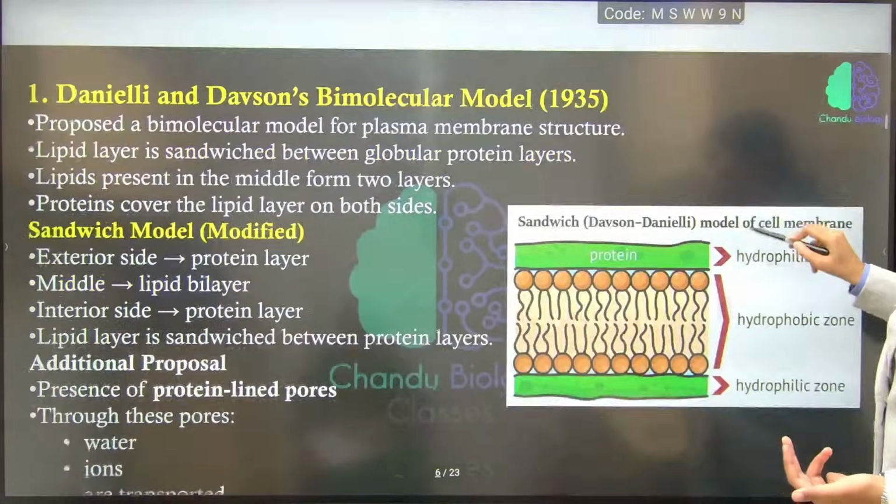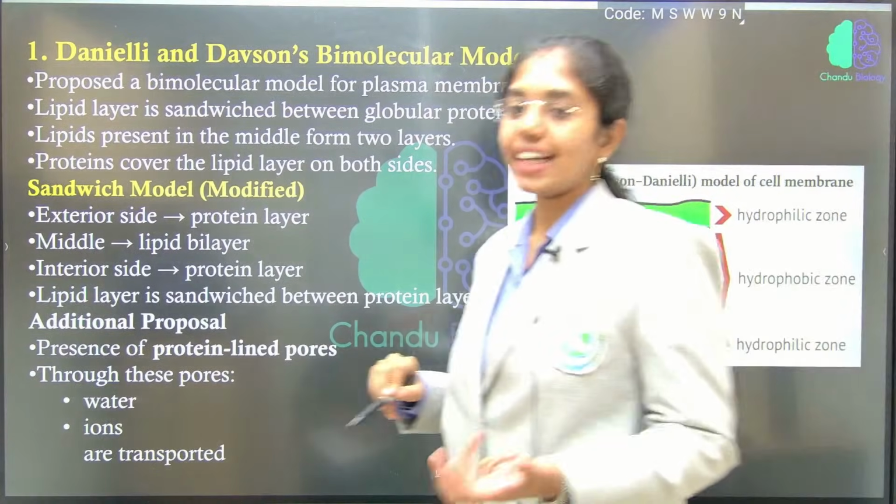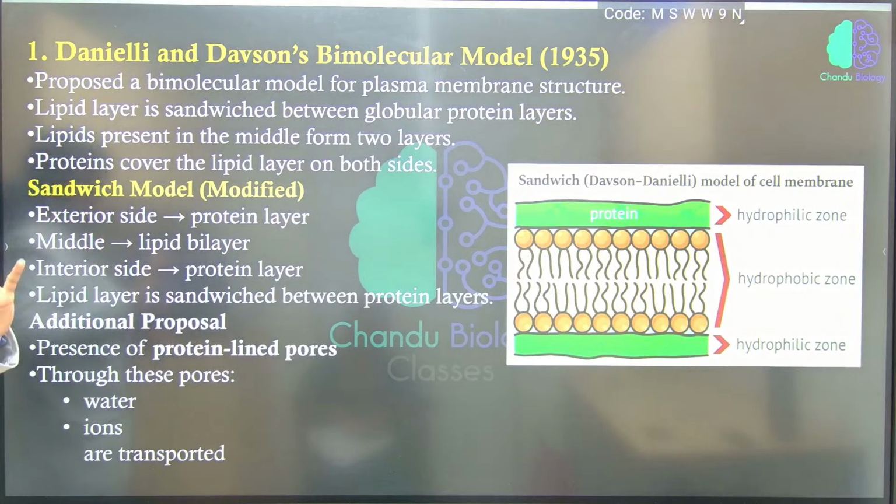I'll anyhow send you the PDF. Here we go with Danielli and Davson's model. Make sure you are understanding everything. If you have any doubt, you ask me. For the content and all, I'll send you the PDF.